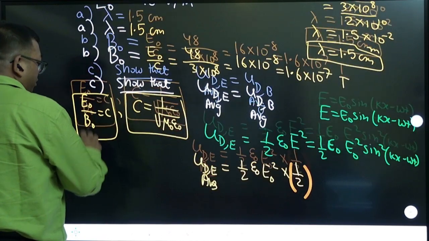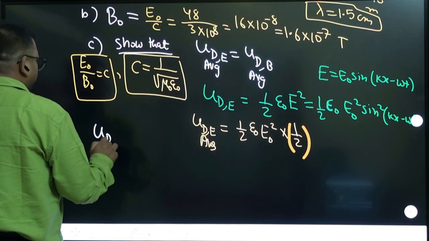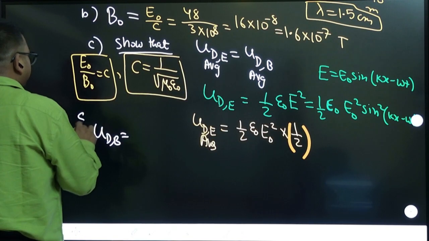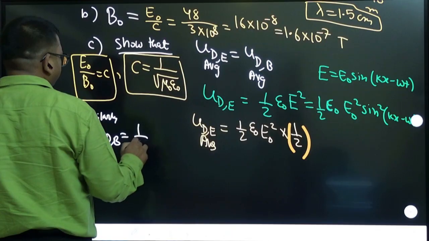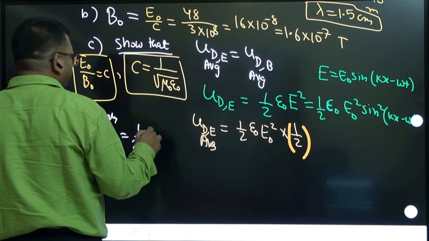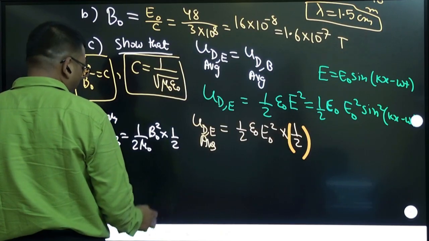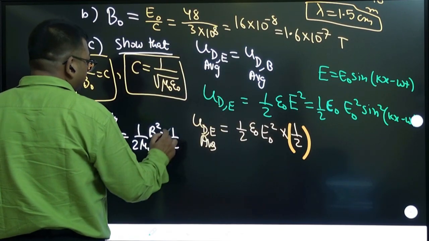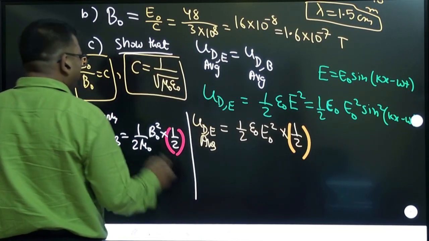Similarly, you calculate the energy density in the magnetic field. It will come like that only. That formula is 1 by 2 mu naught B square. But when you take the average, it will come as B naught square and that factor half. This half factor is again coming because it is the average of the sine square function. So like this you will get these two things.